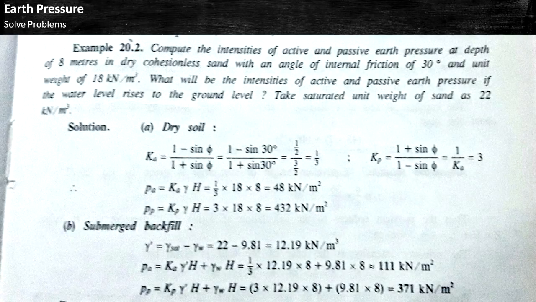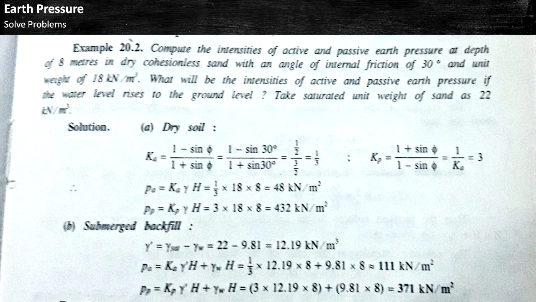In this slide, I have discussed some solved problems which are very important for examination. The first problem is: compute the intensities of active and passive earth pressure at a depth of 8 meter in dry cohesionless sand with an angle of internal friction of 30 degree and unit weight of 18 kilonewton per meter cube. What will be the intensities of active and passive earth pressure if the water level rises to the ground level? Take the saturated unit weight of sand as 22 kilonewton per meter cube.